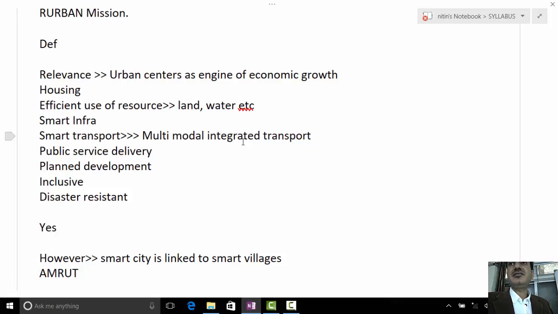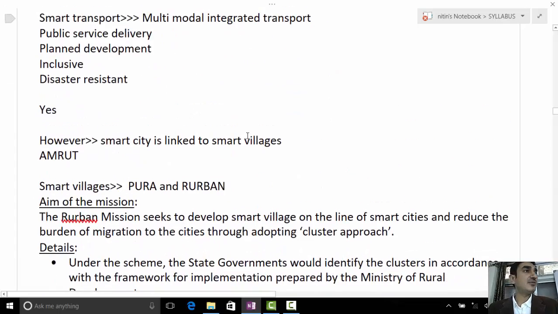And moreover, connectivity has to be streamlined, whether it is within the city or connectivity to the villages. So once villages are smart, they will have better connectivity to cities and vice versa. So all these points you can write to interlink how for a smart city a smart village is required, and then conclude your answer.